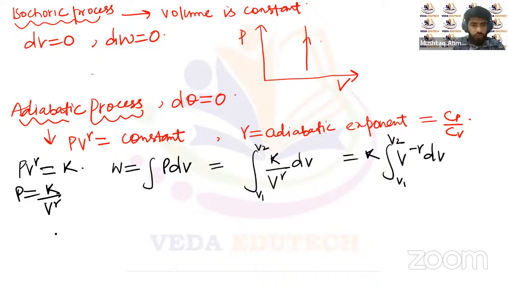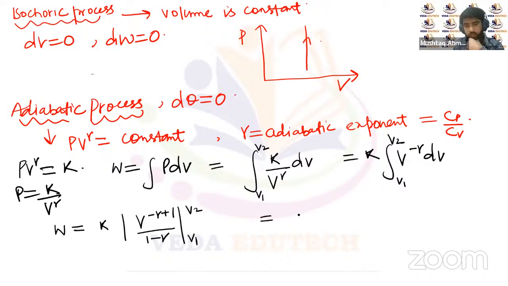Now, the integration of V to the power minus gamma will be V to the power minus gamma plus 1 upon 1 minus gamma. So this is the integration of V to the power minus gamma with the limits V1 to V2. Now we can take the 1 minus gamma outside, so it will be K upon 1 minus gamma, with the limits V2 and V1: V2 to the power 1 minus gamma minus V1 to the power 1 minus gamma. So that will be the work done.